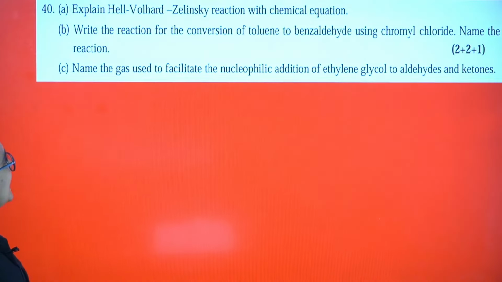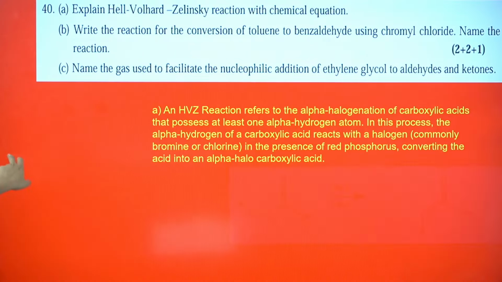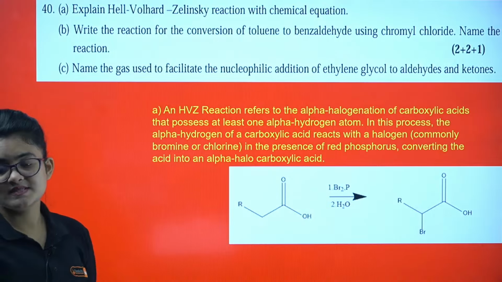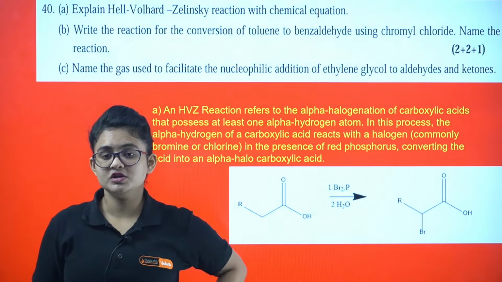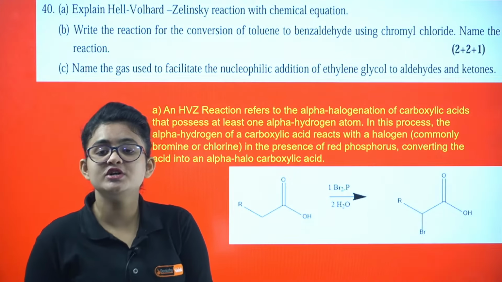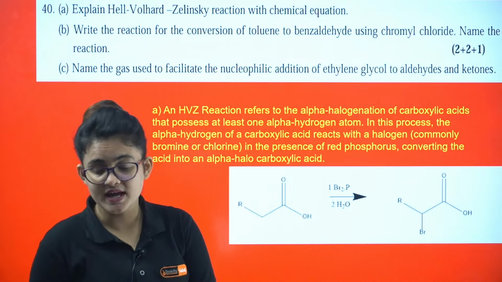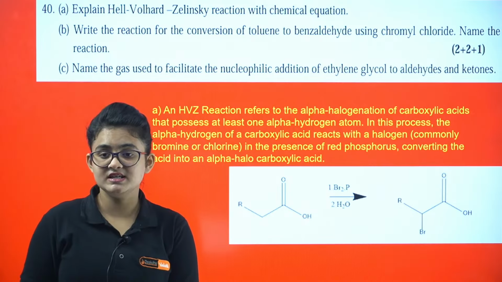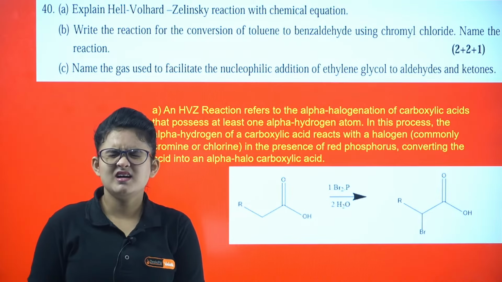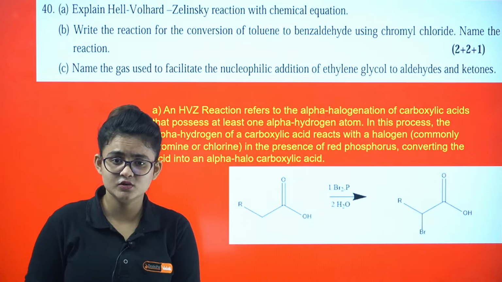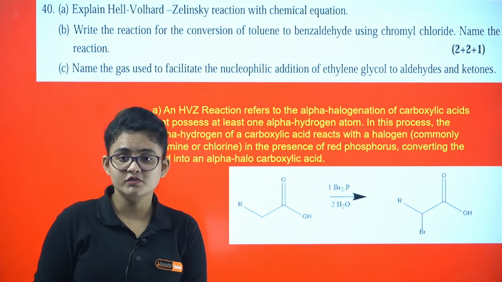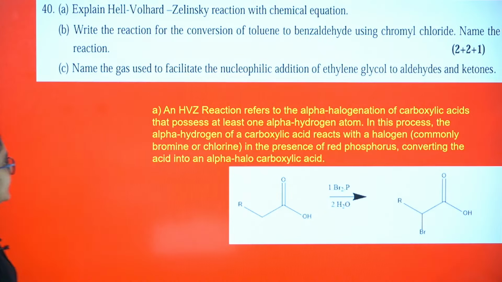Okay, explain HVZ reaction, the chemical equation, write the reaction conversion. Okay, I will show it. This is your HVZ reaction. This is basically in the alpha position you will get the halogen substitution. If you want to get an alpha-halo substituted carboxylic acid, you have to proceed with the HVZ reaction. What was the reagent? Red phosphorus and bromine, right, or Cl2, whatever you want, and then water you have to give. So that is the reaction.